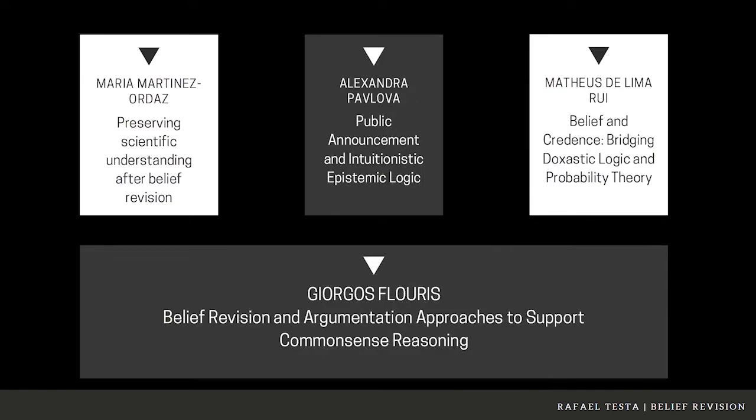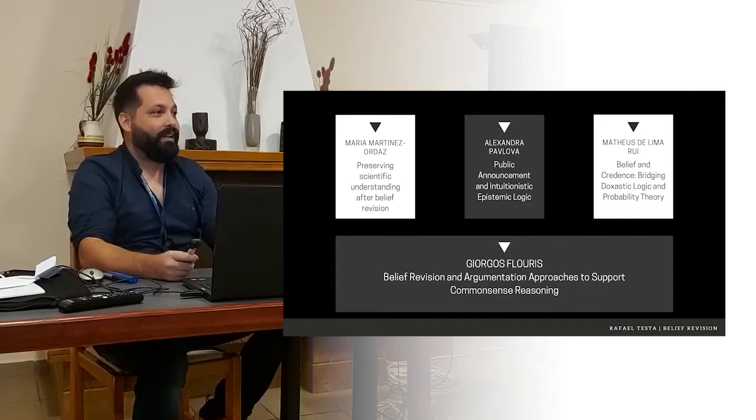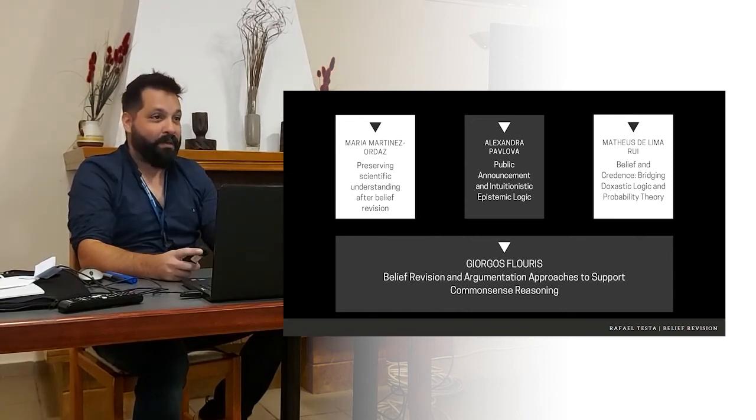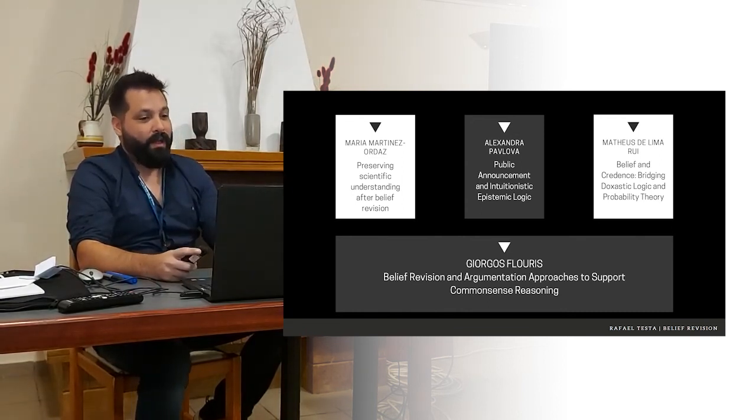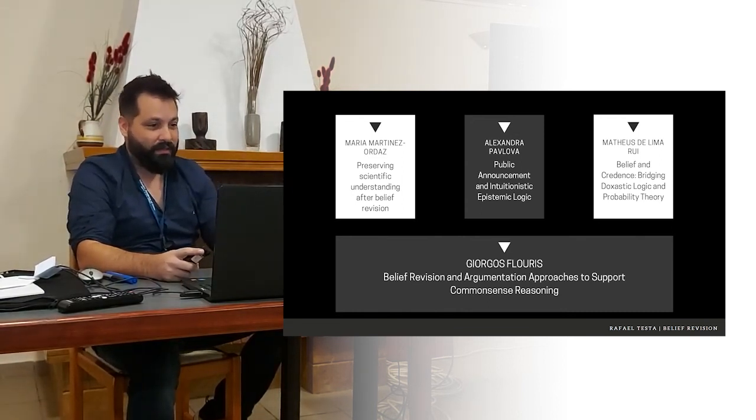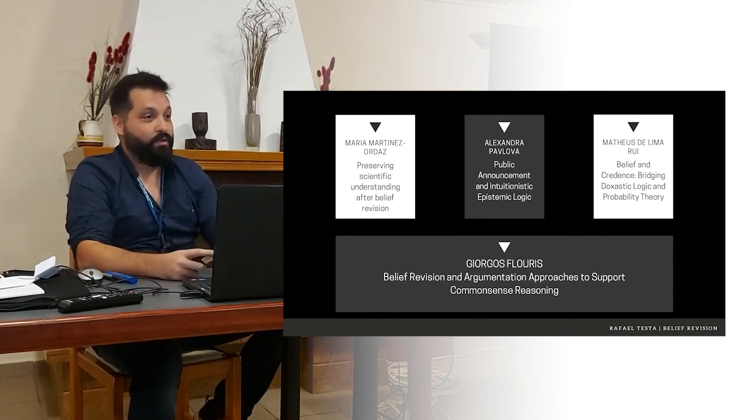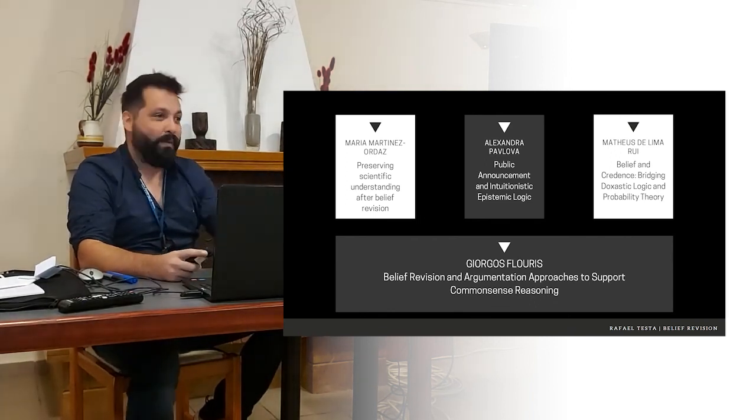So in this workshop, we have the opportunity to check some of these distinct approaches to rationality and how it affects the dynamics of the systems considered. For instance, Alexander will talk about public announcements using intuitionistic logic, or maybe the other way around.